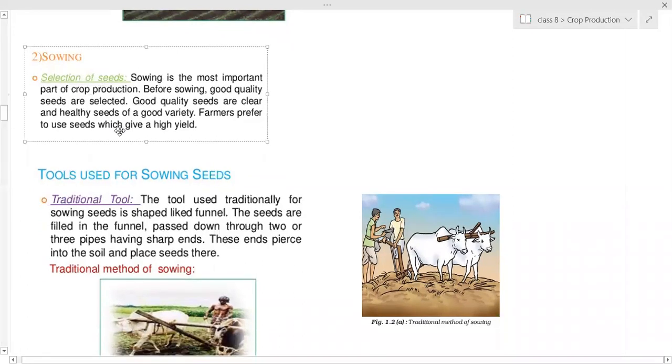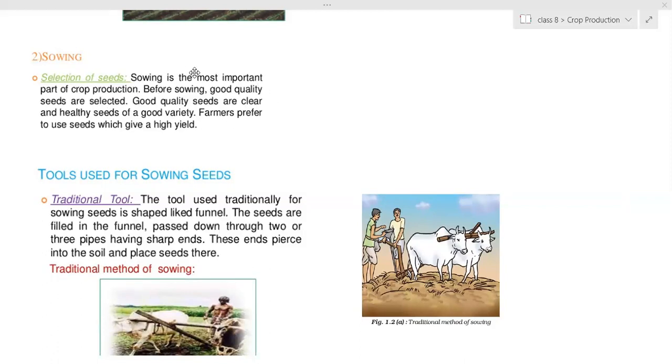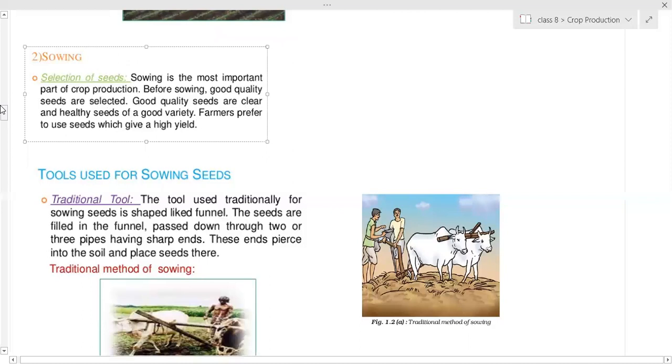Then the sowing part, write down this part first. So write this part about the sowing. The second step of agricultural practice. This is the second part, sowing of the seeds. Don't write anything about this traditional method.